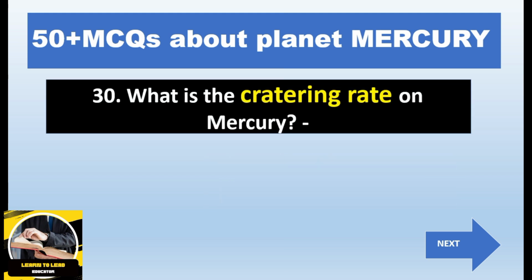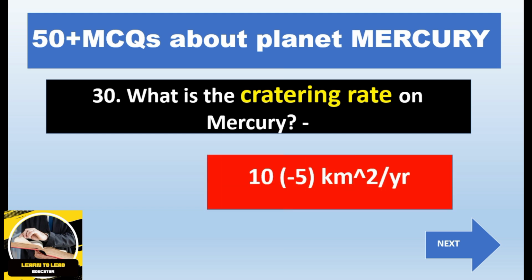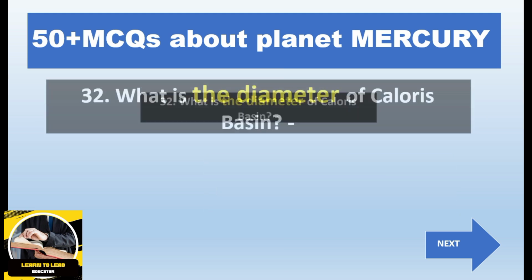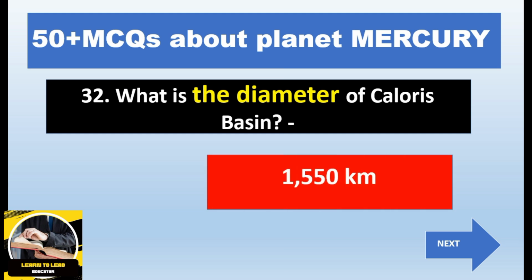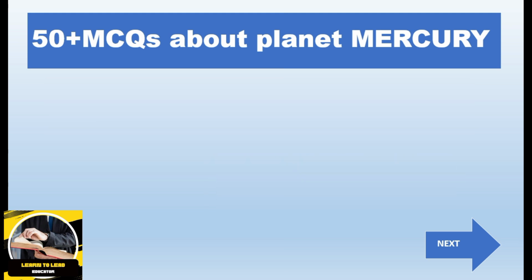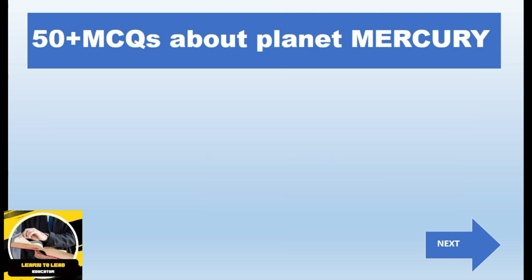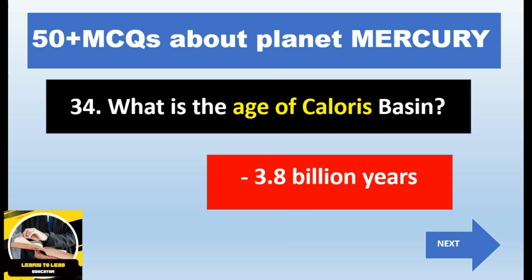What is the cratering rate on Mercury, that is 9 to 5 km. What is the largest crater on Mercury, that is Colorus Basin. What is the diameter of Colorus Basin, that is 1550 km. What is the depth of Colorus Basin, that is 4 km. What is the age of Colorus Basin, that is 3.8 million.